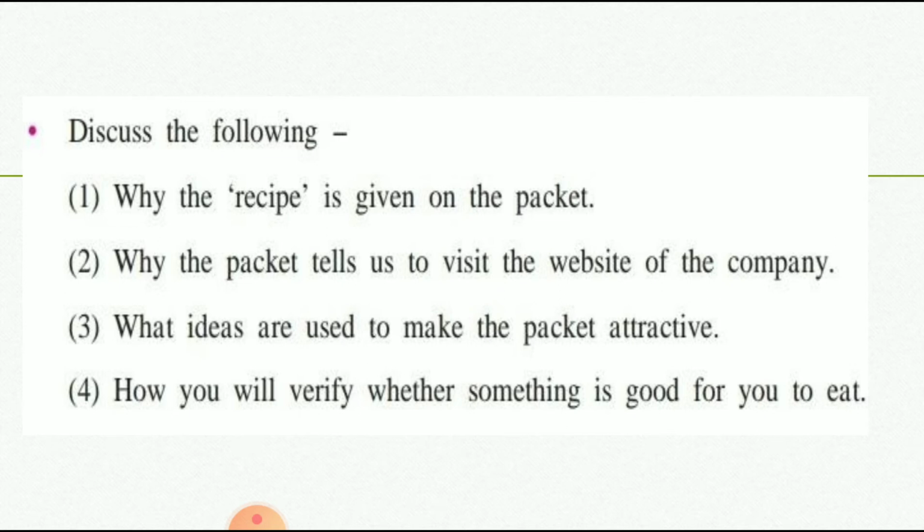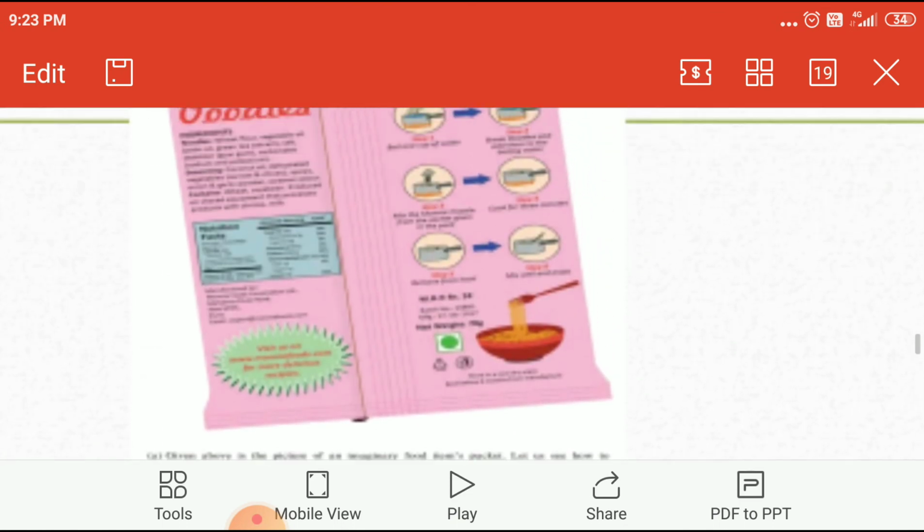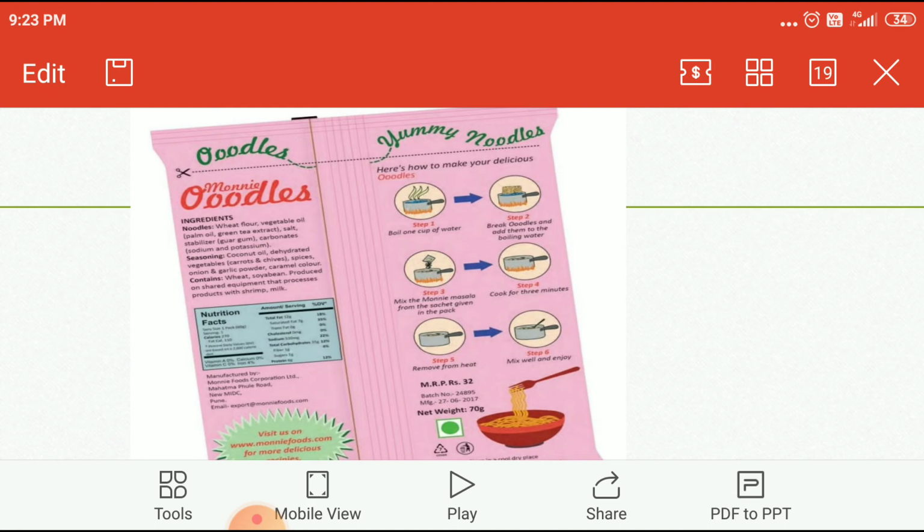Okay, look here, the packet is well designed. There are illustrations for making the recipe, separate tables for ingredients, nutrition facts and recipe, beautiful attractive writing, and clear instructions. Look, all these things are here. Well designed means the packet is well designed.